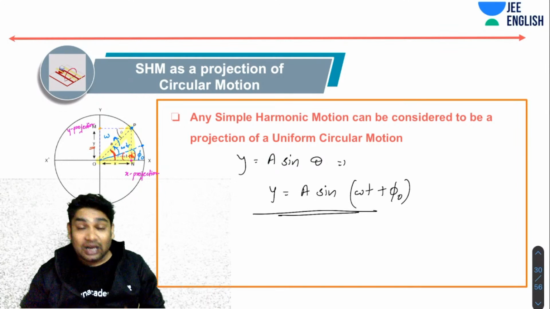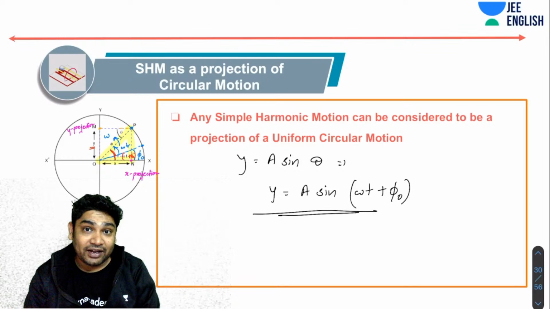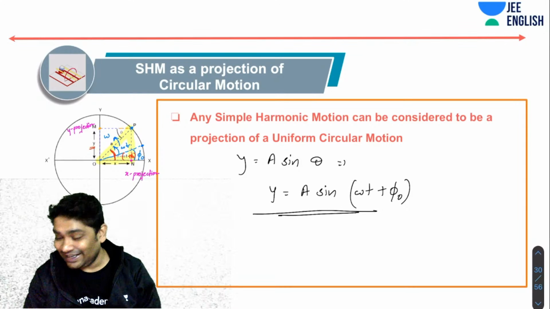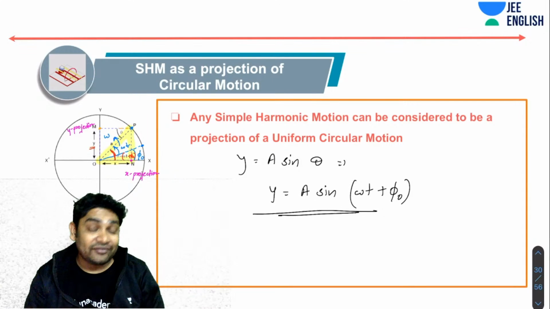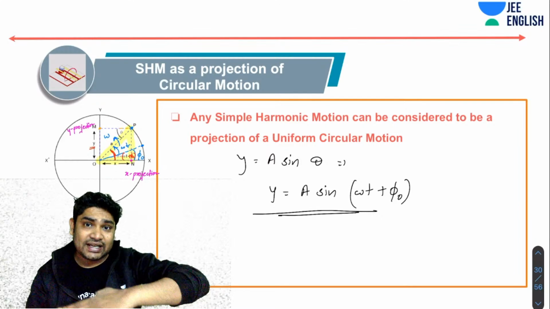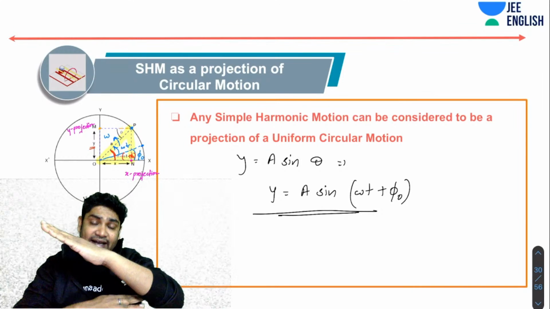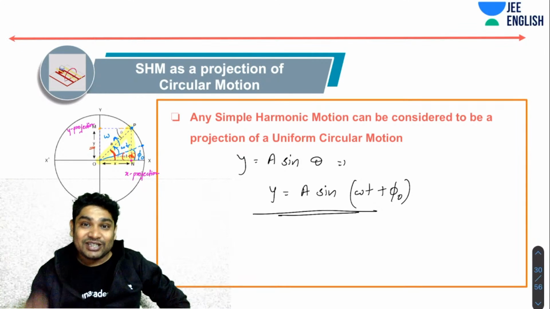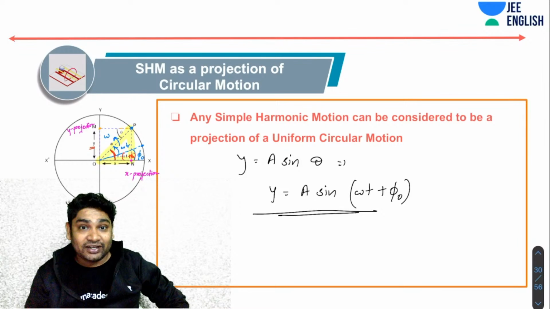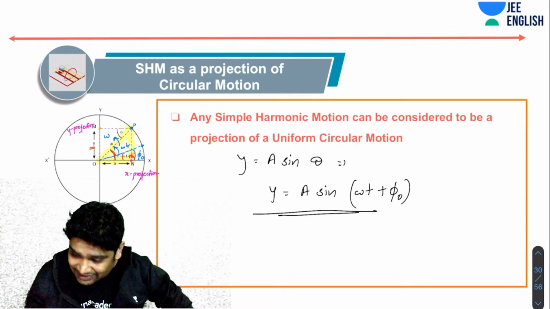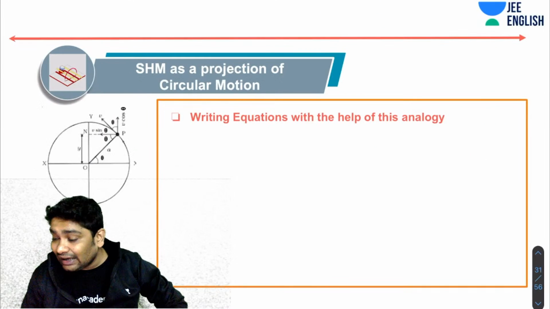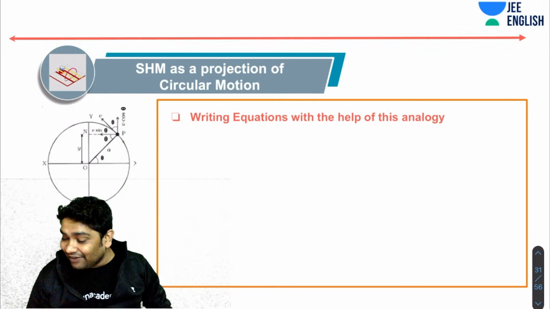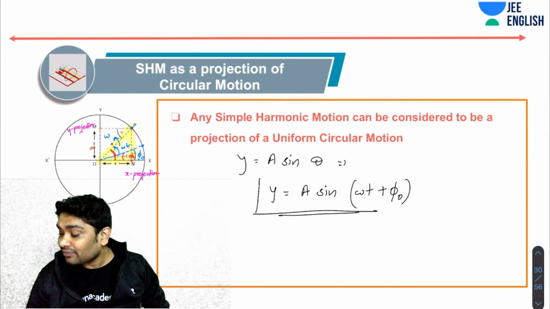Okay. So now this turns out to be a great way for us to visualize the system and solve problems, as Girish was saying. Okay. So now you understand what the phase or the initial phase is. Initial phase was the angle that your rotating particle is making with the x-axis at t equals 0, and your phase is the angle that your rotating particle's radius vector is making with the x-axis at any given time t. Okay. Now what you will realize is that with that help I can also derive all the expressions for SHM. So I already derived the expression for y, correct?